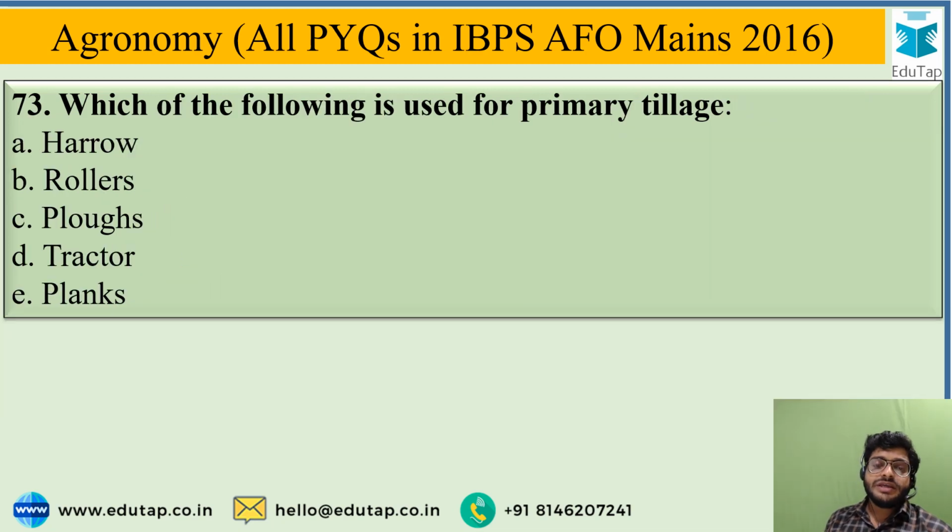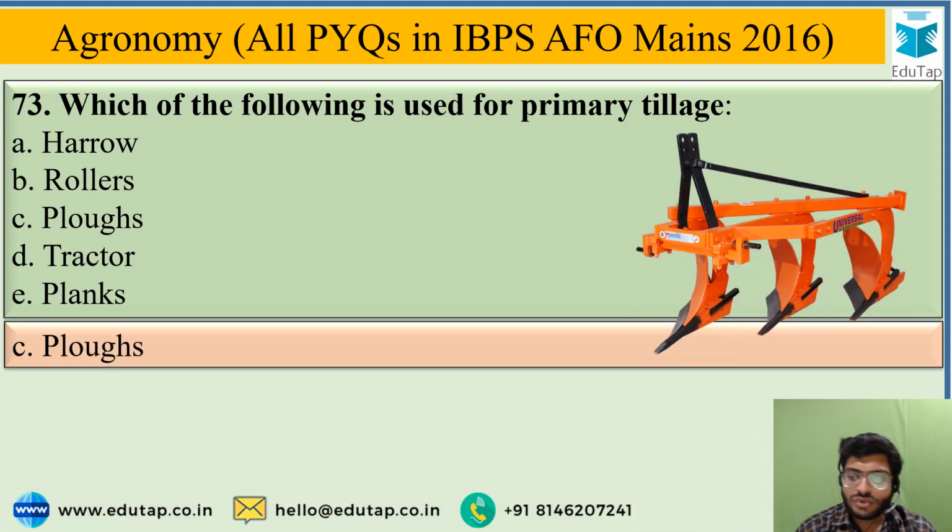Which of the following is used for primary tillage? The options are harrow, rollers, plows, tractor and plank. The answer is very easy. The correct option is plows. So plows are initially used in seedbed preparation as a primary tillage implement.